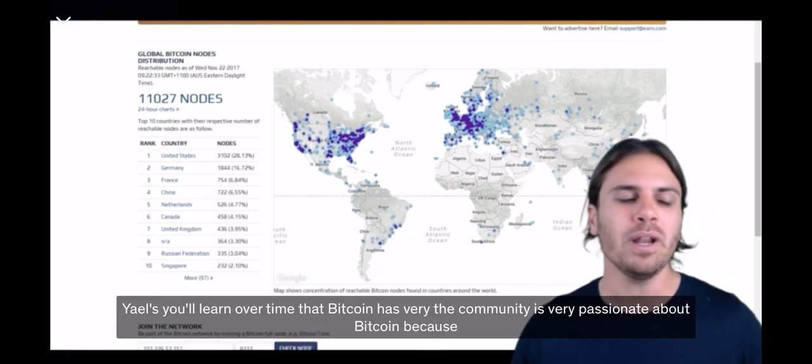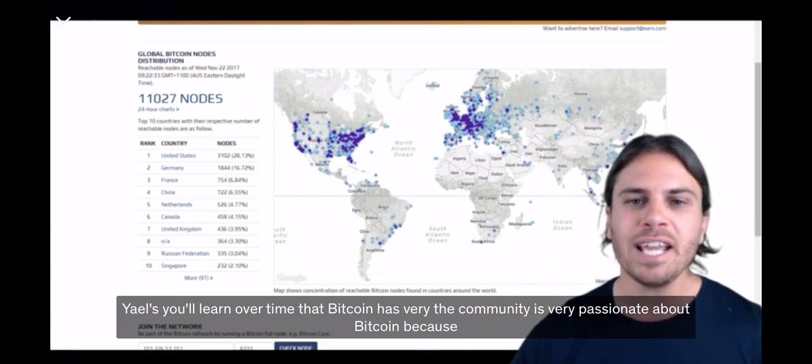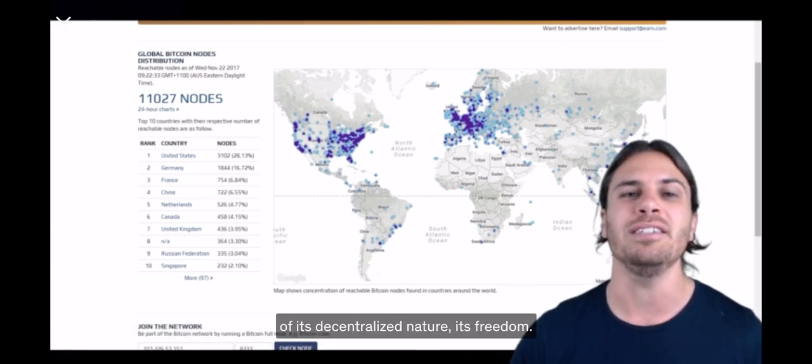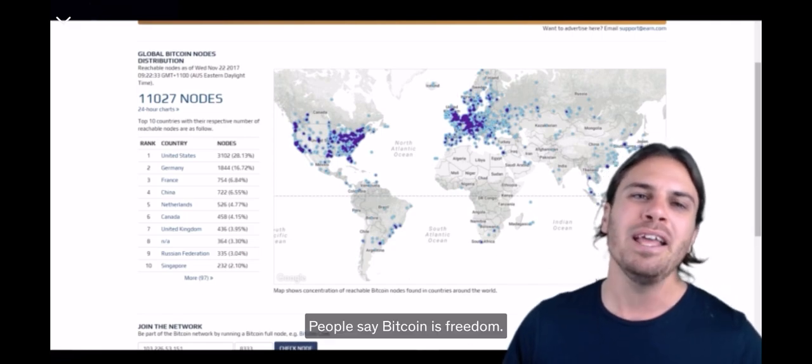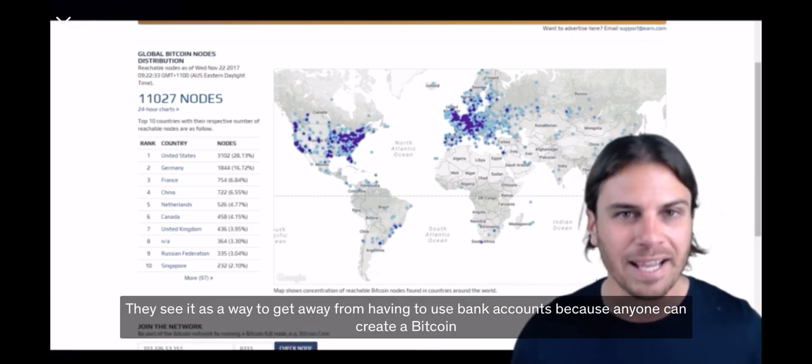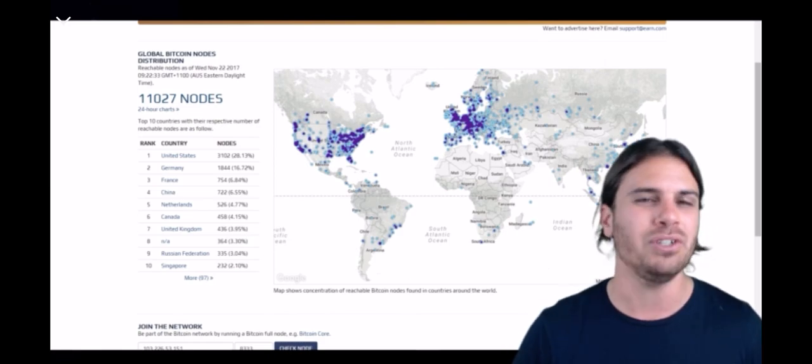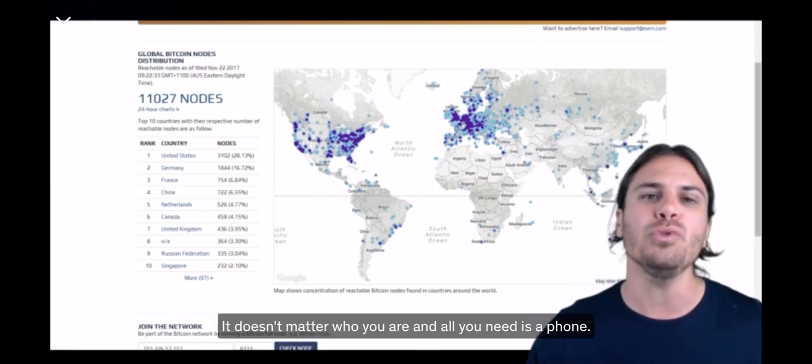You'll learn over time that the community is very passionate about Bitcoin because of its decentralized nature. It's freedom. People see Bitcoin as freedom. They see it as a way to get away from having to use bank accounts, because anyone can create a Bitcoin wallet, which is just absolutely amazing. It doesn't matter who you are, and all you need is a phone.